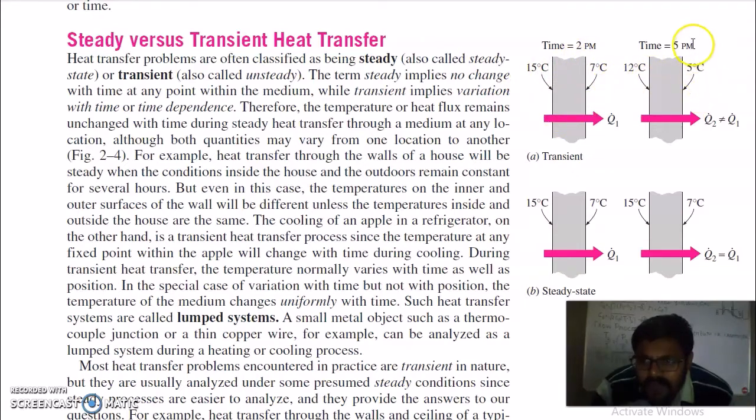To 12 to 5 at 5 p.m. So this is a case of transient. The temperature at the inner wall has decreased and the outer wall has also decreased, which leads to a change in the heat transfer, that is Q1 and Q2, and both are not equal. So this is a case of transient.